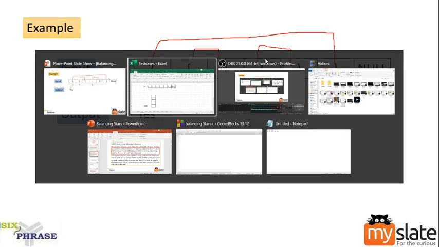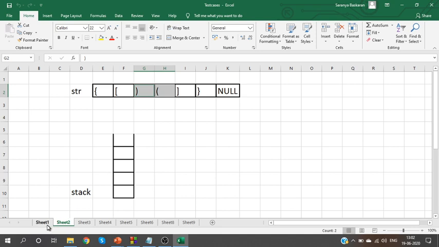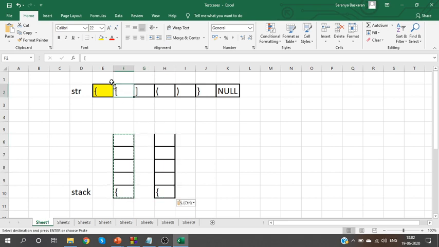Okay, so now how shall I work with this program? Look at it. The first character which we are reading is curly open bracket. Yes, I will just push it inside the stack. Push means insert operation. Yes, so I will push it inside the stack. Okay, the next bracket which we read is an open square bracket. So second step, I'm pushing that inside the stack. This is step 1, step 2. Okay guys, it will change within the same stack only. Just to show you the difference, I'm representing it individually.